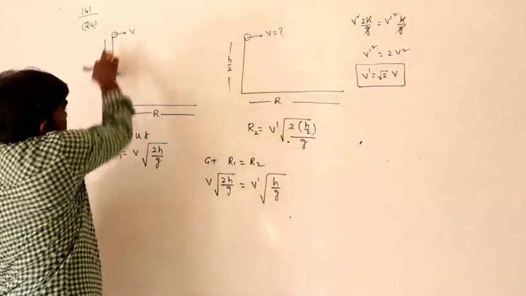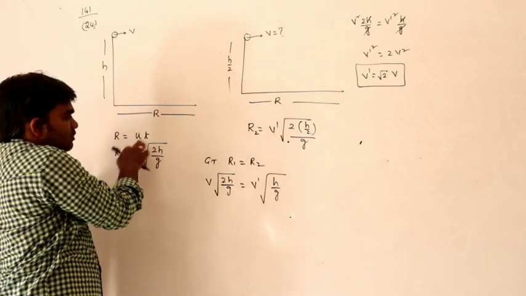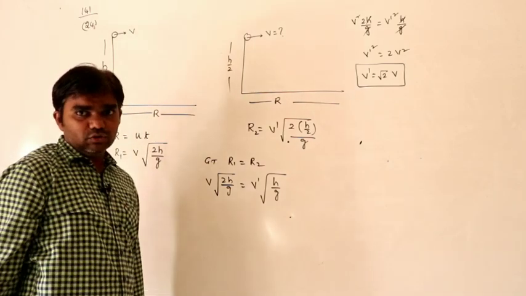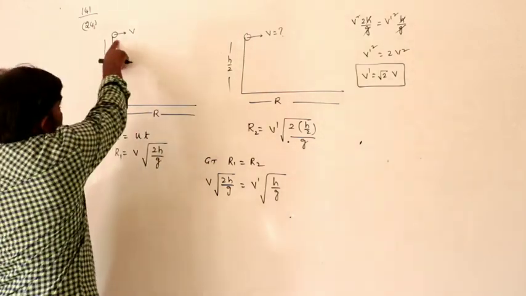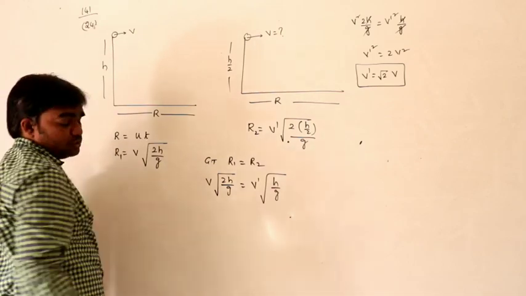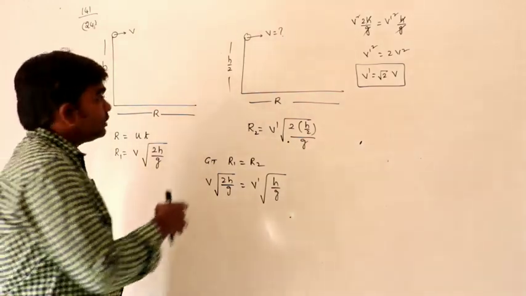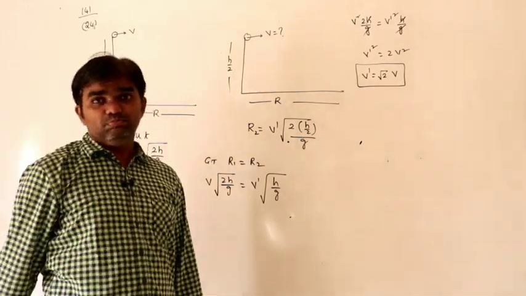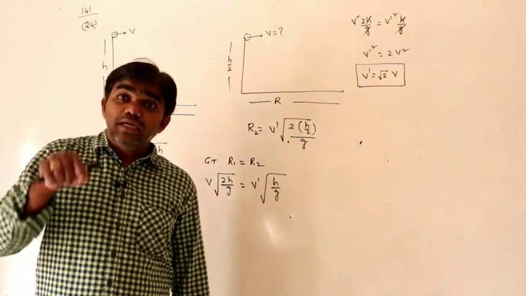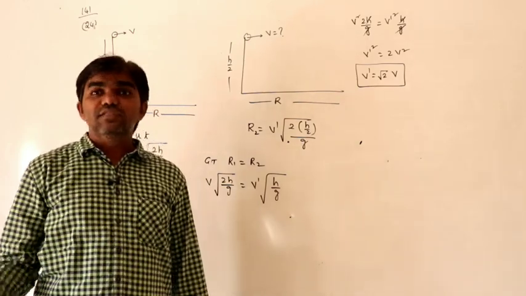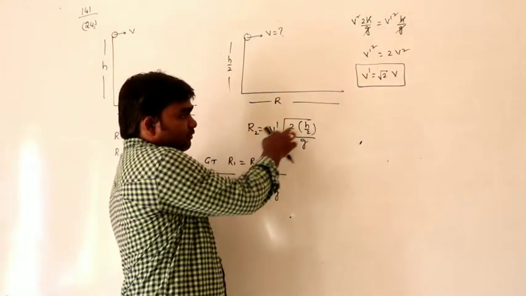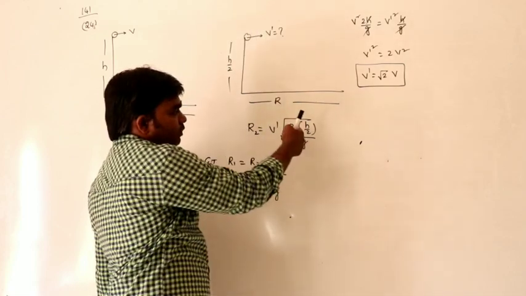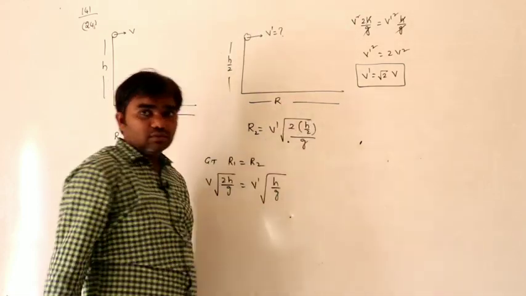So the first body is projected from a certain height having the range r. R is equal to velocity into time, so R1 equals v into under root 2h by g. Well and good. Next, in the second case, what we have to calculate is the velocity for a body projected from the height of h by 2 that must have the same range. Then what is the velocity of projection? So again the range formula, considering the velocity as v dash, with under root 2 into h by 2. So this is the solution.